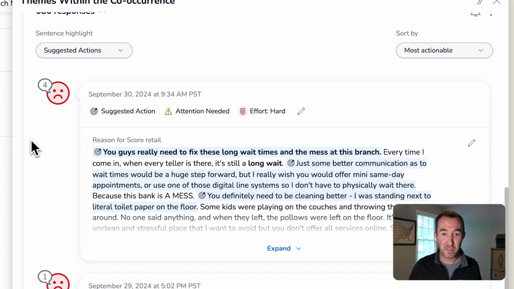Between the themes above and the first few comments here, it's clear that the situation is not about a general complaint of long waits, but it's the condition of these branches that's making people want to spend as little time there as possible, and every waiting minute feels exponentially longer.